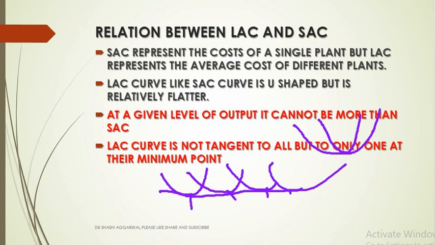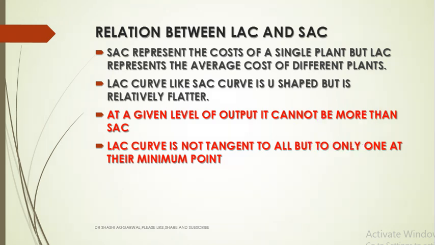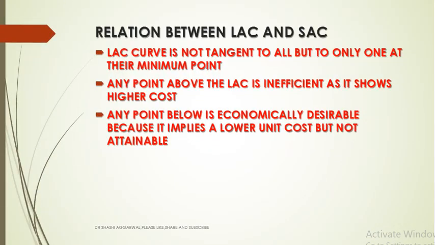LAC curve is U-shaped, but it is relatively flatter. At a given level of output, it cannot be more than the short run average cost curve. LAC curve is not tangent to all, but only to one short run average cost curve at the minimum point. Any point above the LAC is inefficient, it shows a higher cost. Any point below is economically desirable because it implies a lower cost, but it is not attainable.